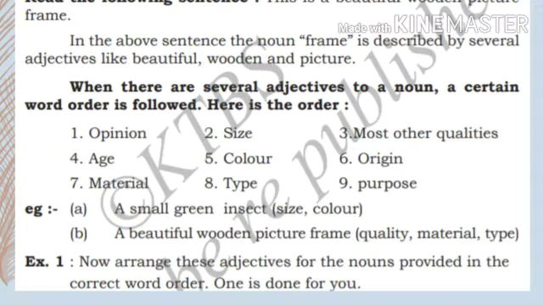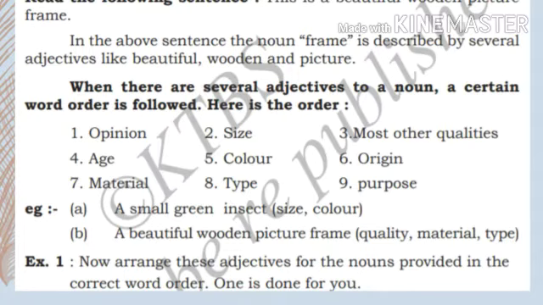Then we have a beautiful wooden picture frame. Beautiful means it's a quality. Wooden means made of wood, so it's a material. Picture means it's a type. So first quality, then material, then type. That is the way it is done. That is the order we have to follow.